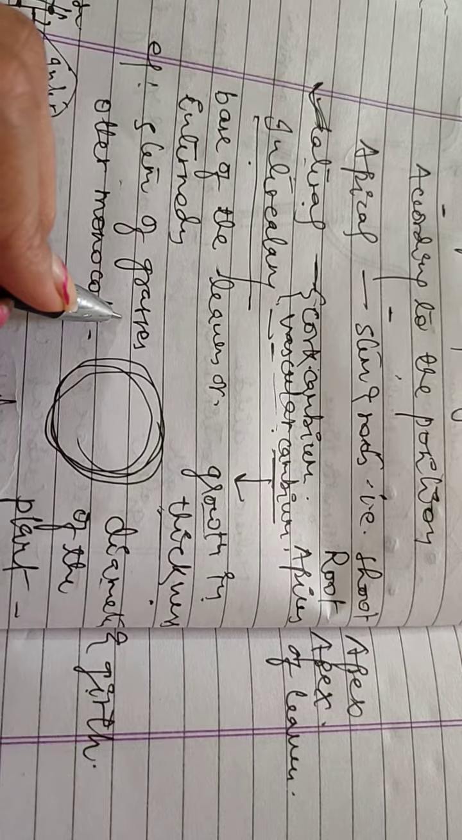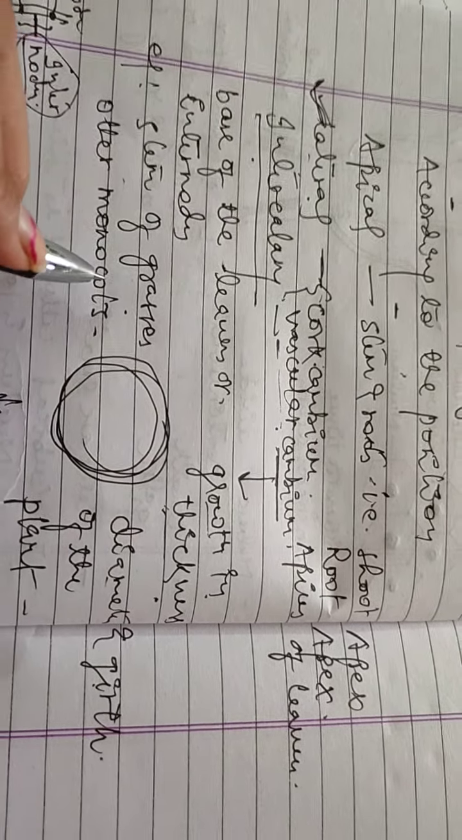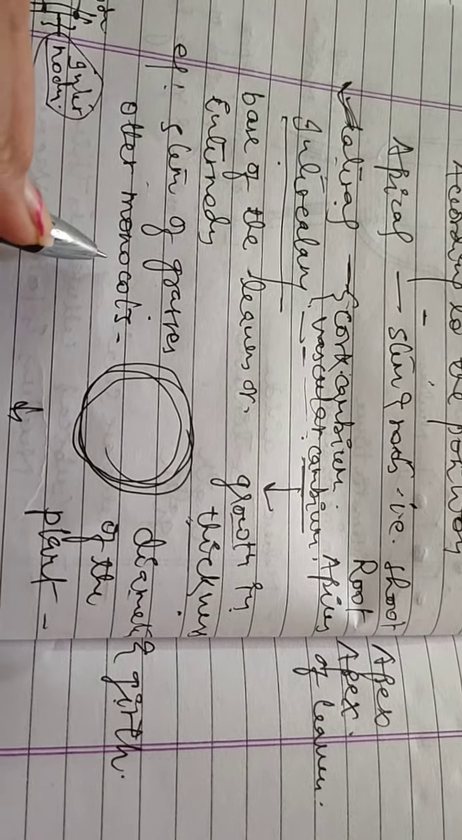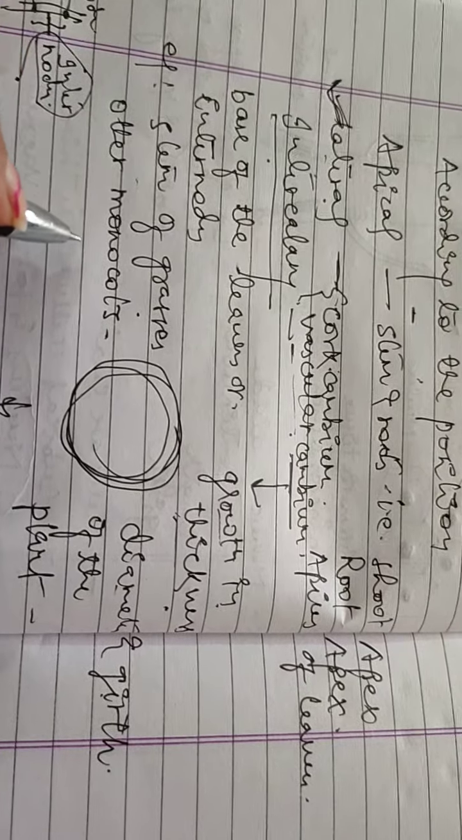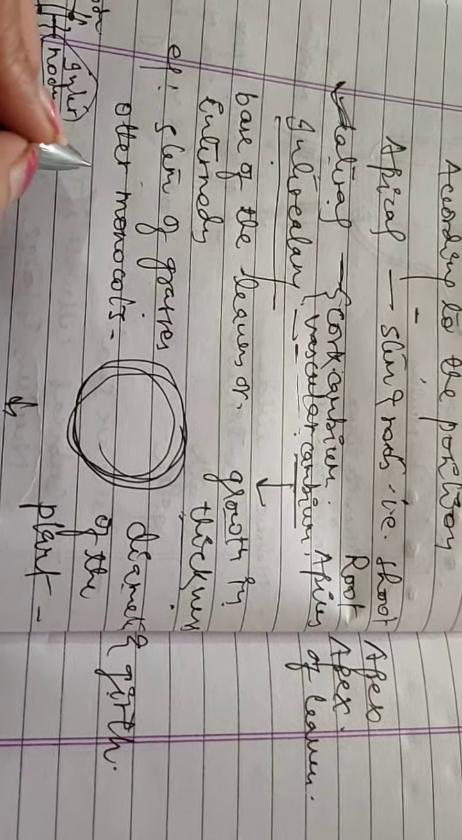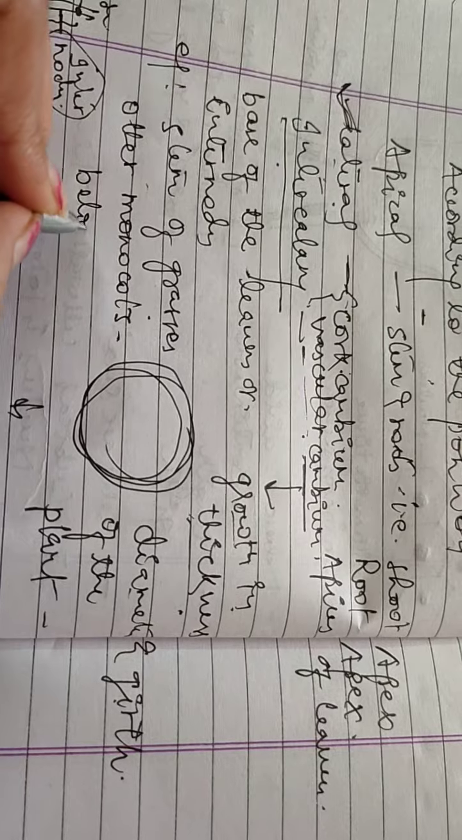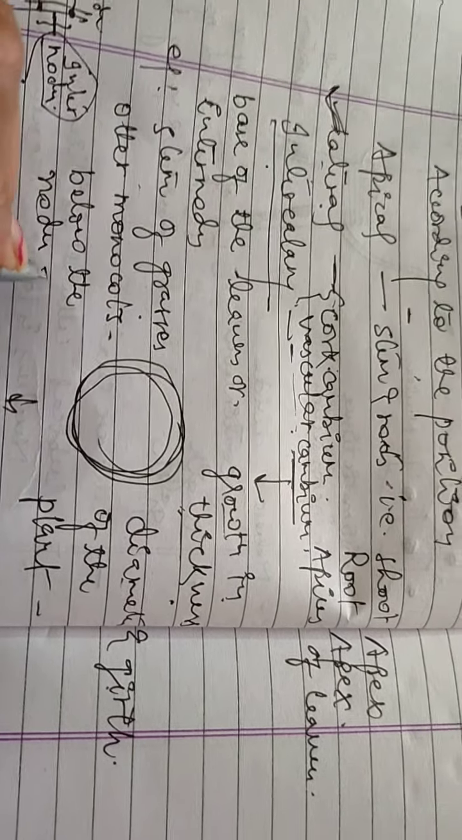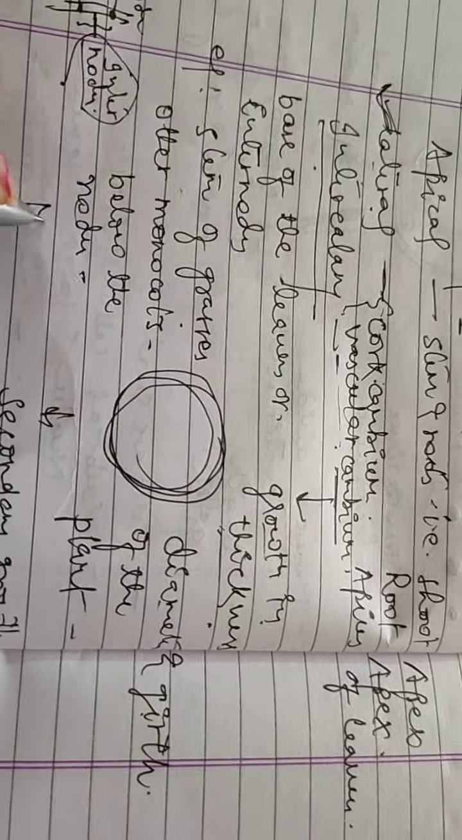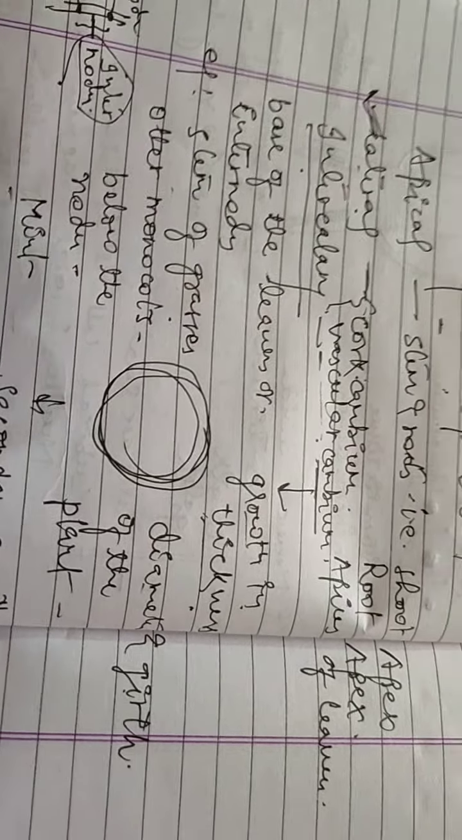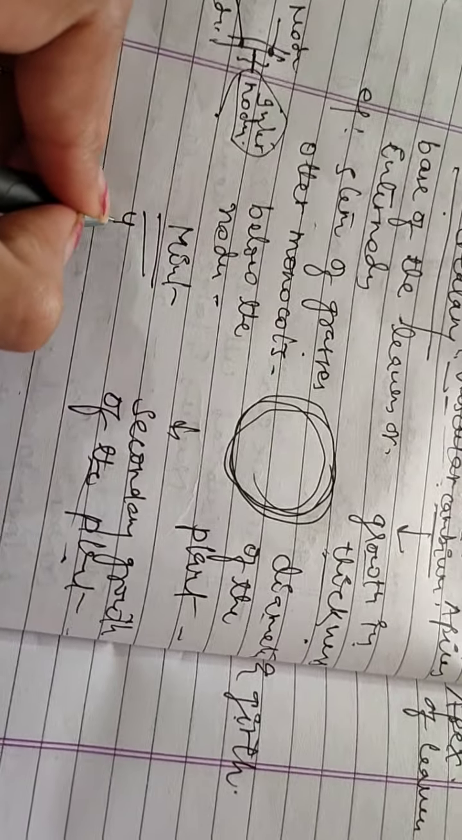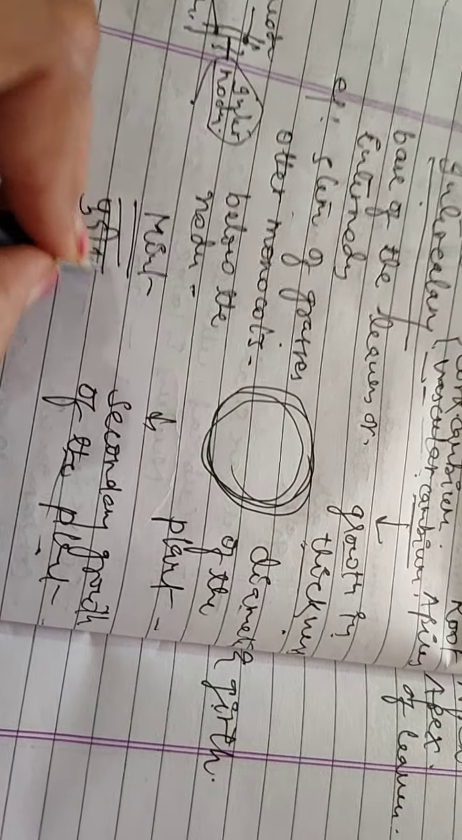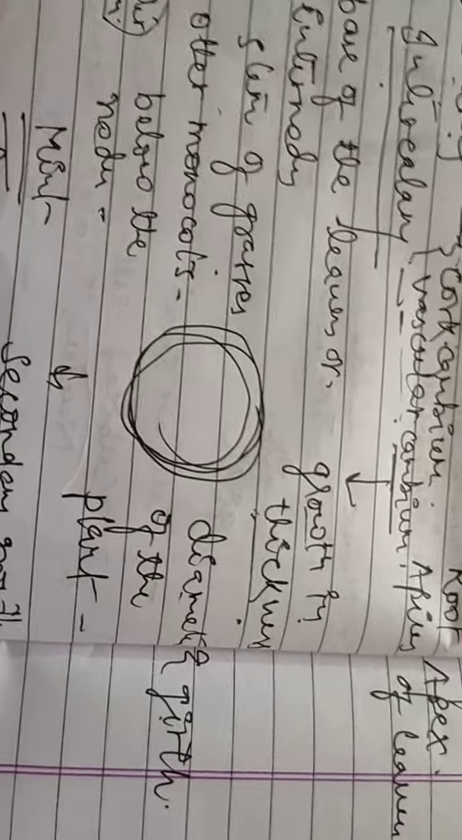Example, stem of grasses. As we know that all types of grasses are monocots, and such tissues also occur below the nodes. Example is the mint, which you commonly call pudina. So this is the example.